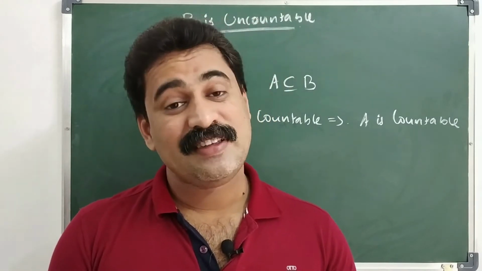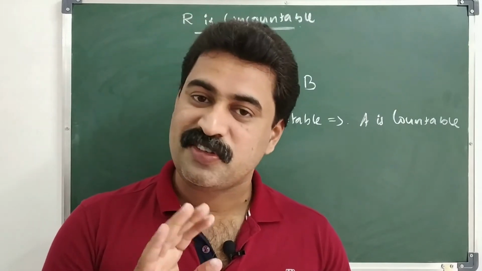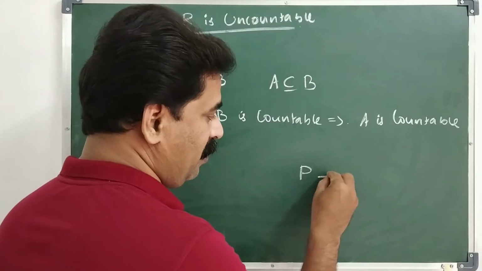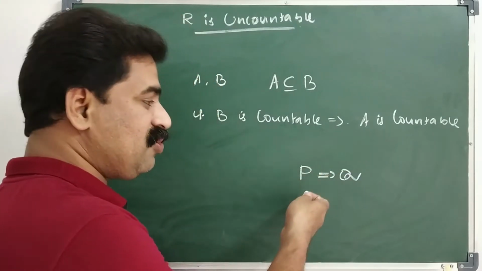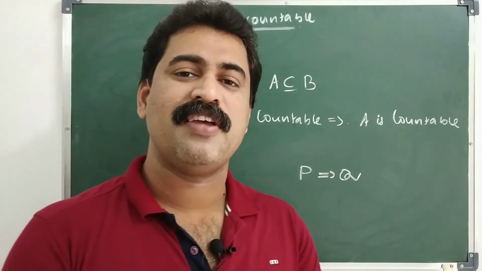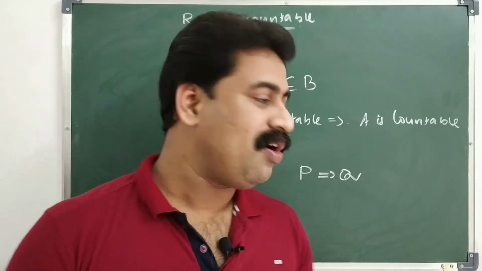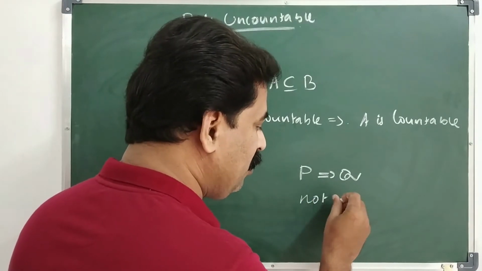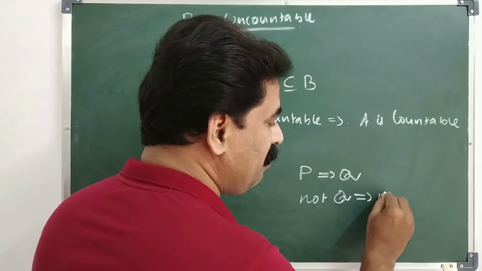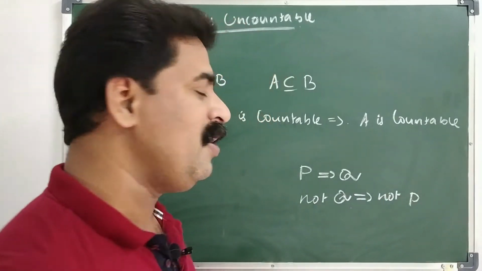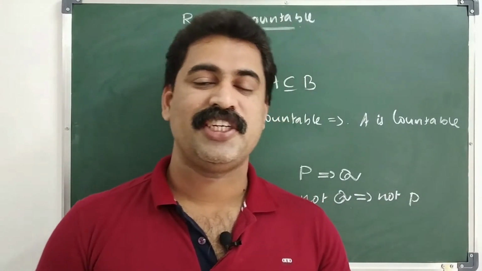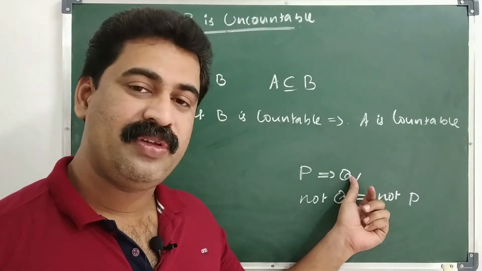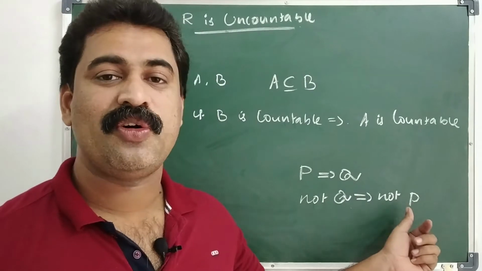Clear? What is its contrapositive? Contrapositive means if we consider the result P implies Q, or if P is true, then Q is true, or simply P implies Q. The contrapositive of this result is not Q implies not P, or negation of Q implies negation of P. Clear?